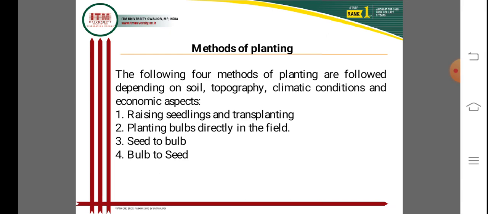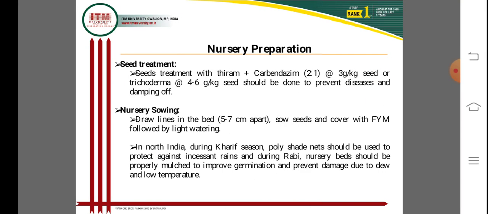Then, after the different methods of planting, nursery preparation starts with nursery raising.